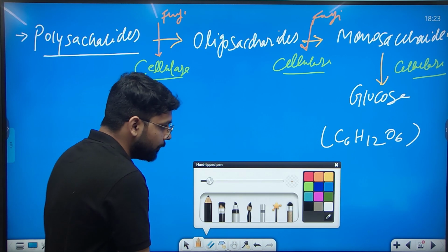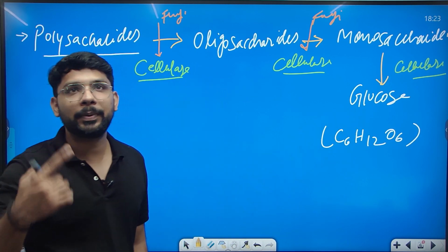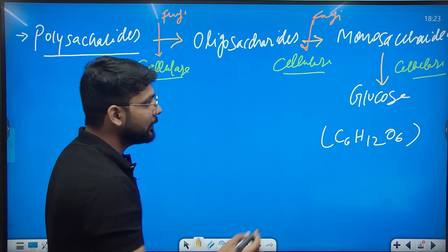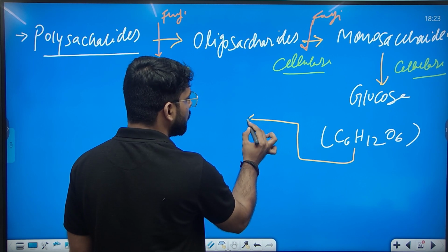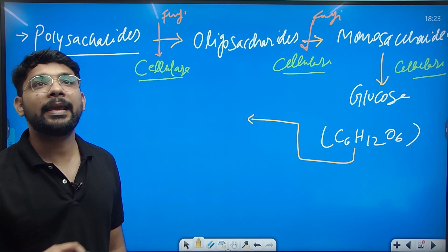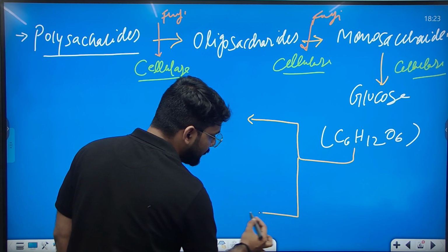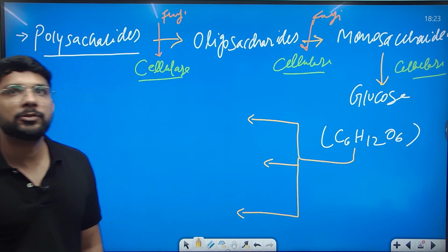Now further, this glucose unit can be broken into carbon dioxide and water, but there can be various conditions under which this glucose molecule is broken down.